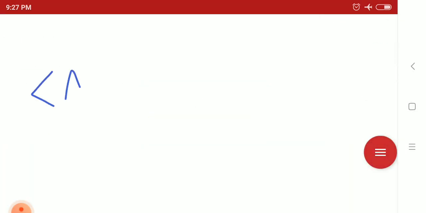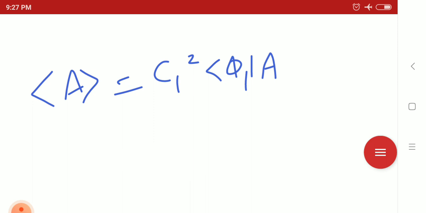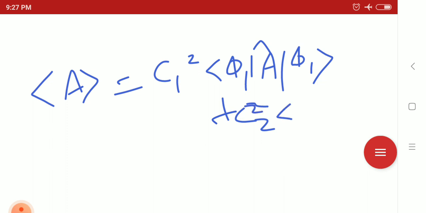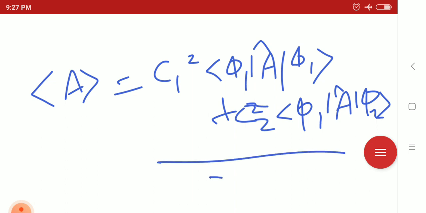The expectation of A can be written as C1 square into bra phi 1 A ket phi 1 plus C2 square into bra phi 2 A ket phi 2, divided by C1 square plus C2 square. This is how we can write the expectation of an operator in the superposition state.